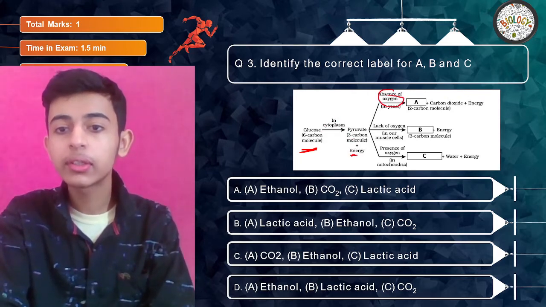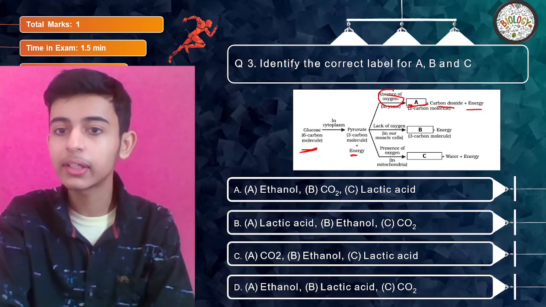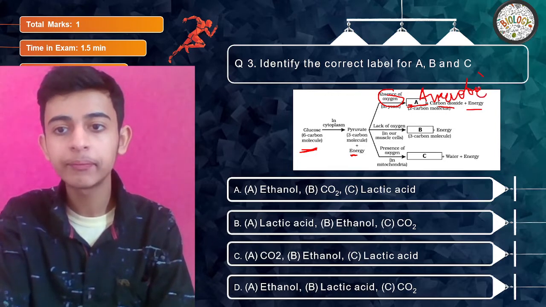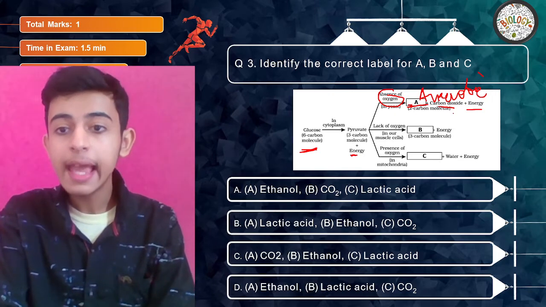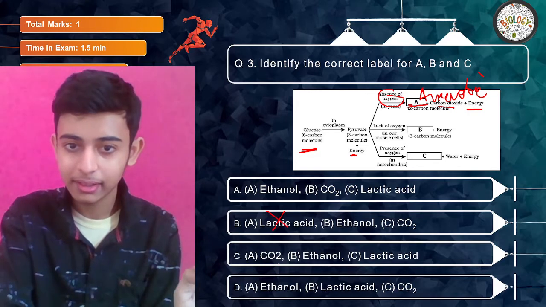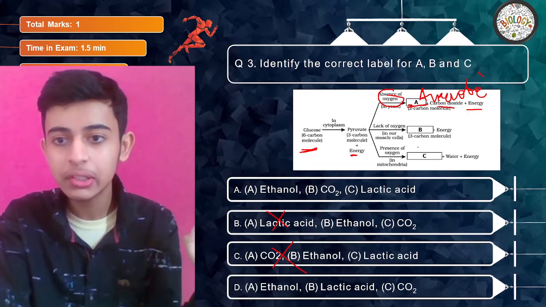Now in absence of oxygen, A is there plus carbon dioxide plus energy. Absence of oxygen means anaerobic or not? Anaerobic, definitely. So in anaerobic, lactic acid is not formed, CO2 is not formed, ethanol is formed. So B, C get eliminated or not?